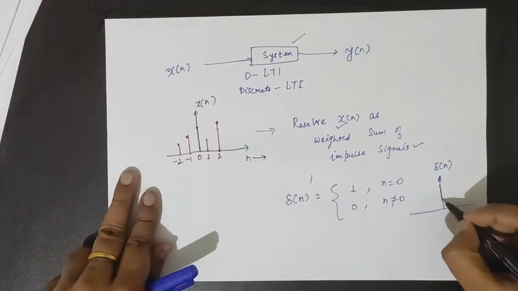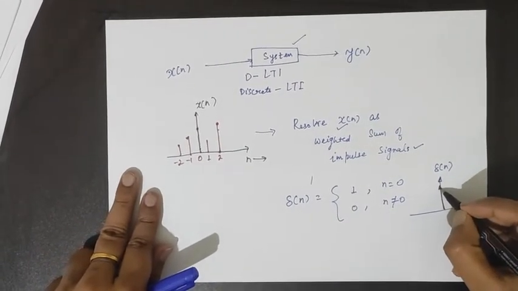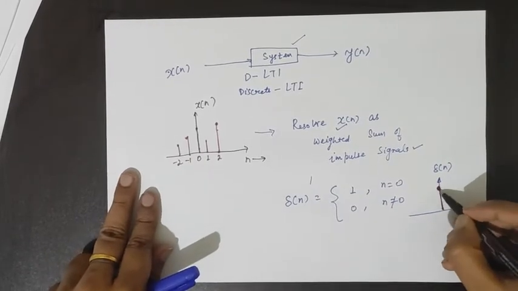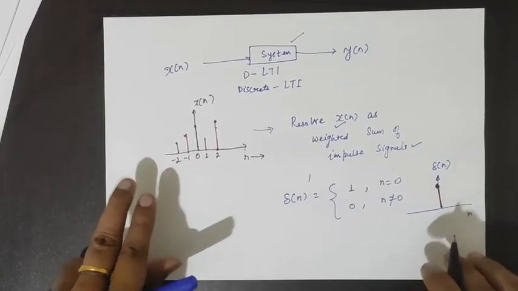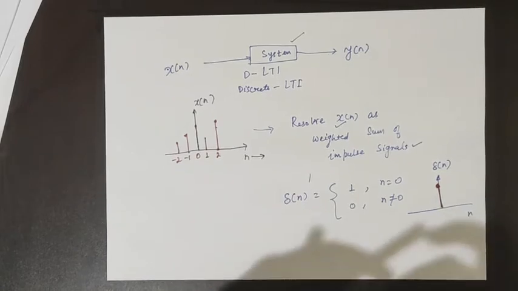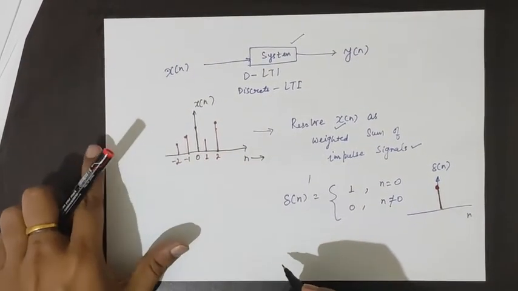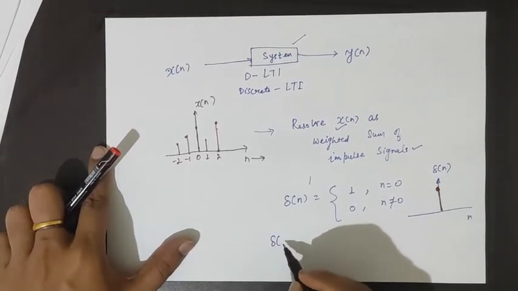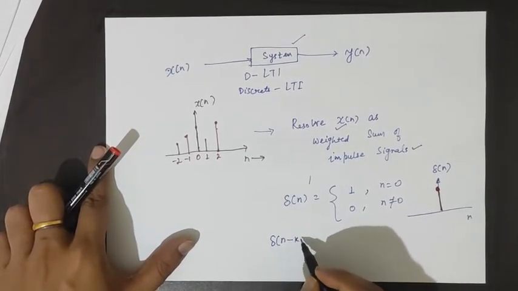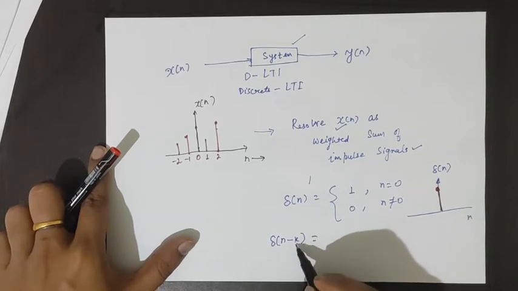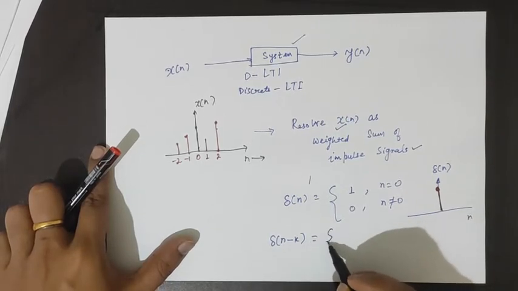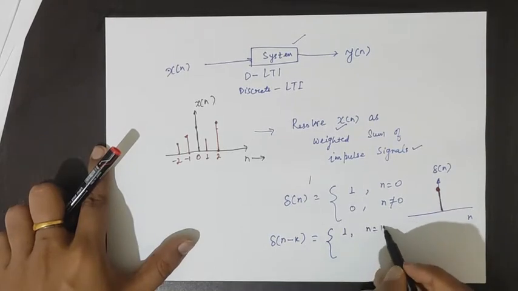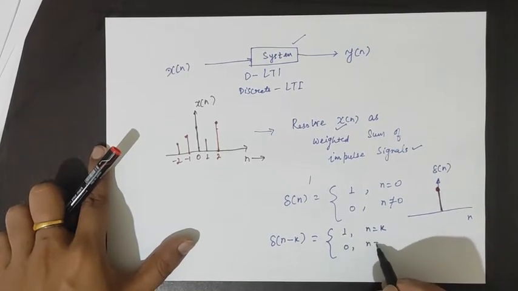So this is the definition of del of n. And similarly, we write a shifted impulse. Suppose the impulse is shifted by distance k, then it will be 1 for n equals k and 0 for n not equal to k.